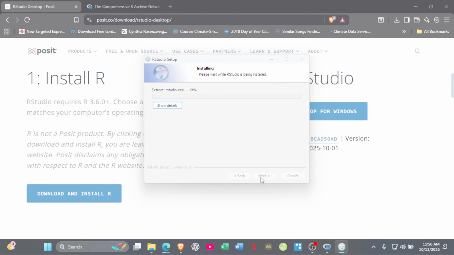So this one, you just click next. Just click next. Install.